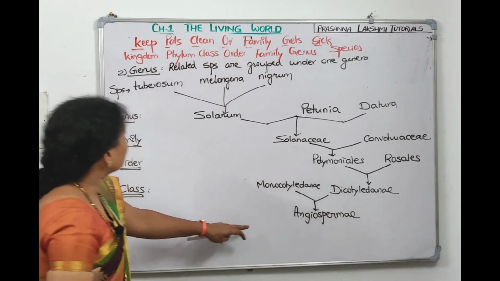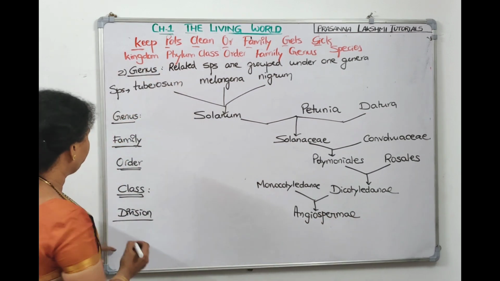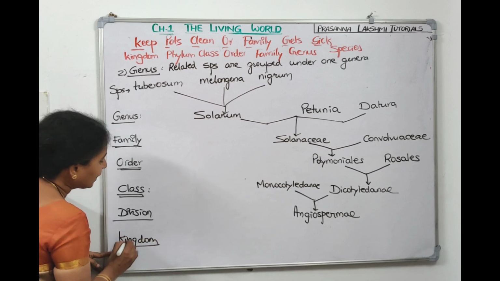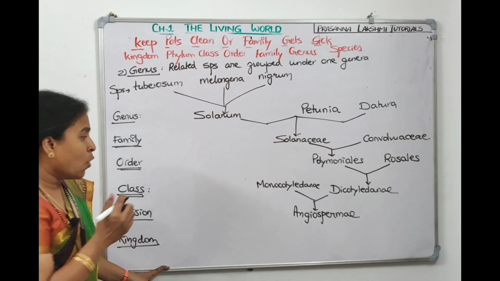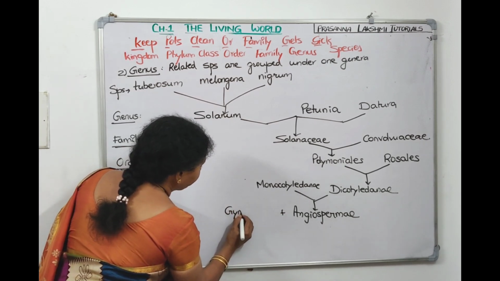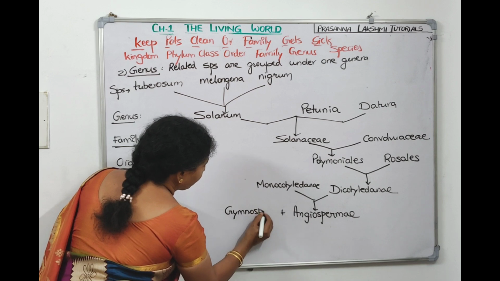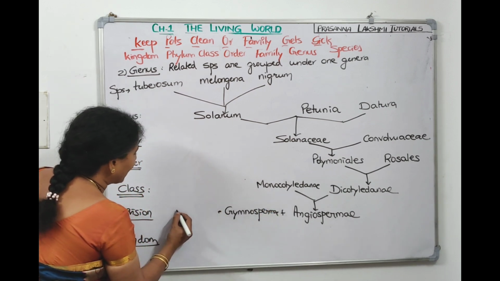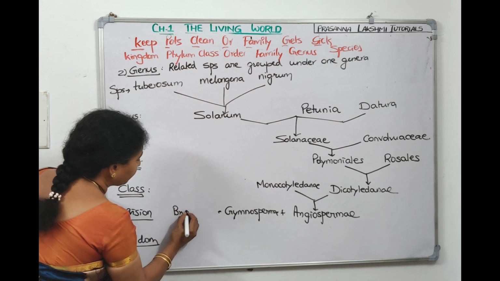Now two divisions are kept under one kingdom. So let us take the kingdom. Kingdom will be plant kingdom. Now plant kingdom contains many divisions. One division is Angiospermae, another division is Gymnospermae, right? Gymnospermae, Angiospermae, bryophytes, pteridophytes, all those things.